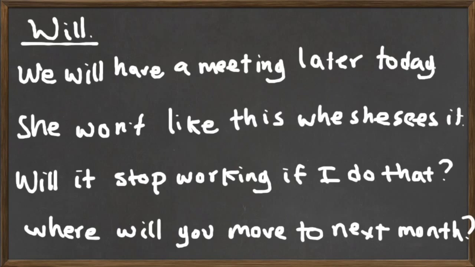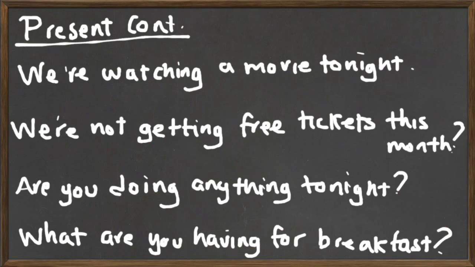In all the cases, whether it is we, she, it, or you, we will always use the auxiliary will in affirmative or negative if it is needed. Remember that won't stands for will not. Will not is not commonly used. We normally use the contraction won't. And after that, we use our verb in simple form: have, like, stop, and move, or move to in this case. Let's move on to the next part.